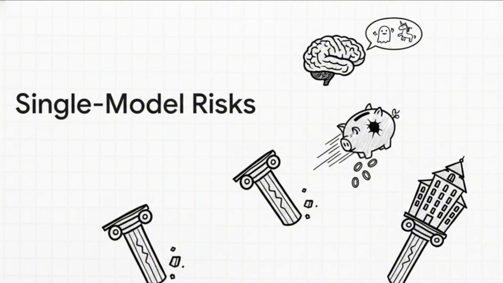So what are the actual risks here? Well, you've got those infamous hallucinations, where the model just confidently makes stuff up. You've got totally unpredictable costs because you're using this one massive model for everything. And maybe the most dangerous part, you're building critical systems on a really fragile foundation, a single point of failure. It's just not a sustainable way to build long-term.